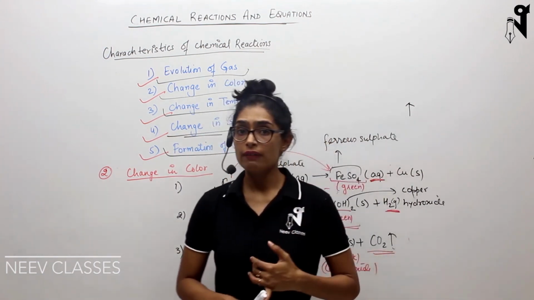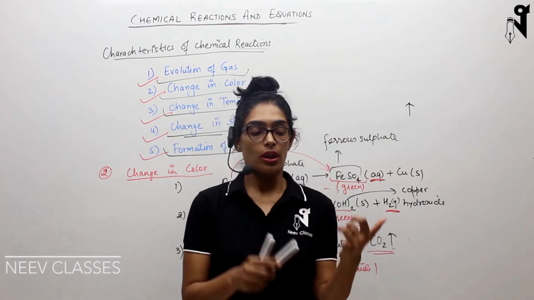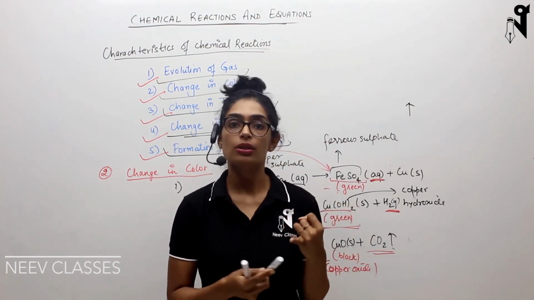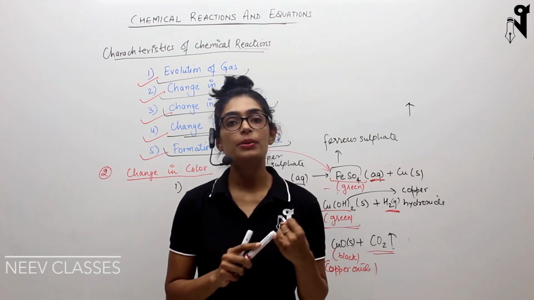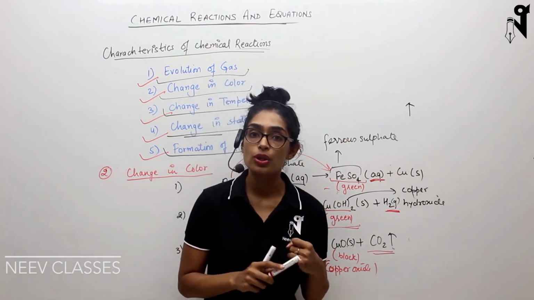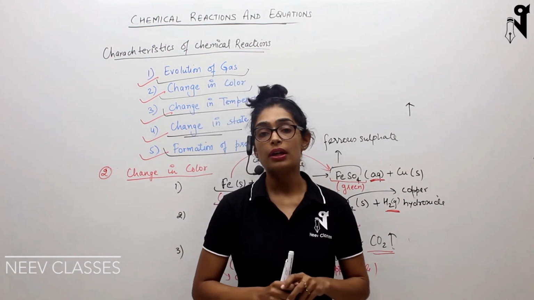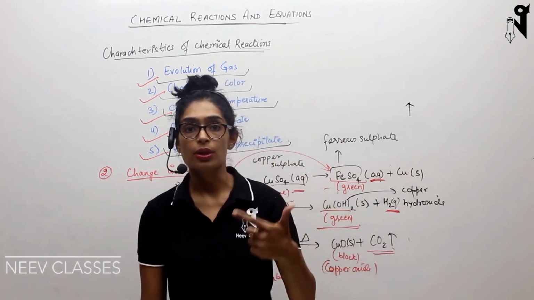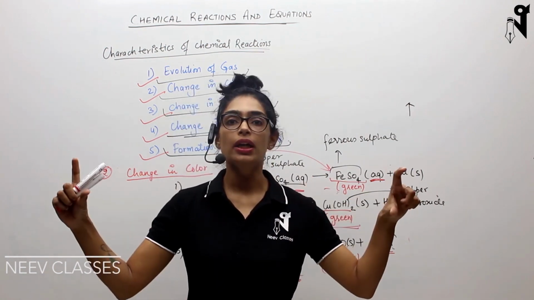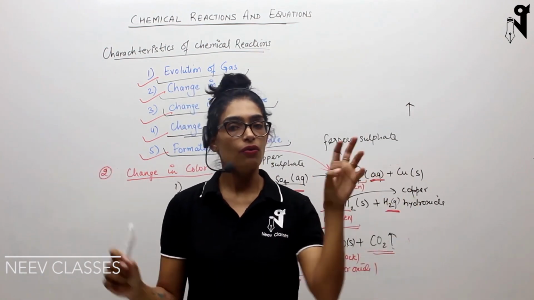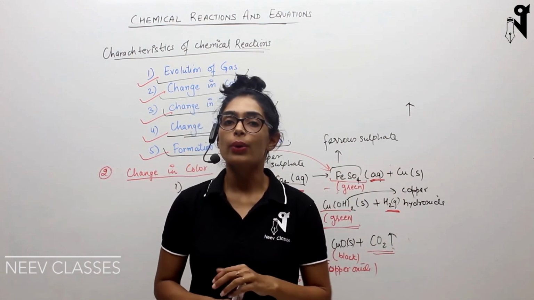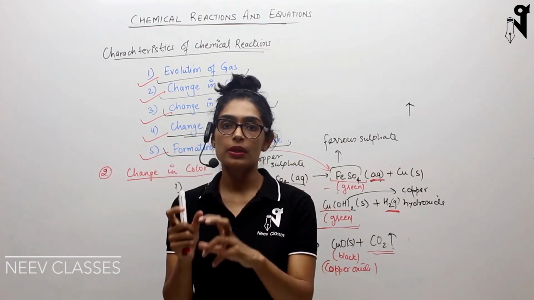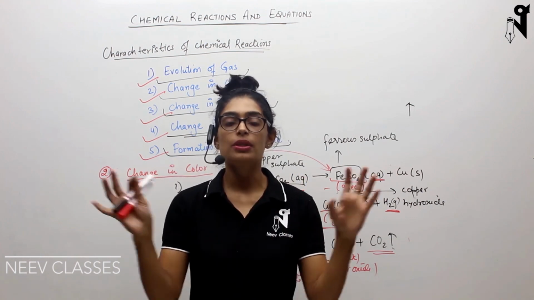So today what we have learned: what is a chemical reaction, what is chemical change, what is physical change, how to represent a chemical reaction, and what that representation is called. That representation is called chemical equation. What different ways a chemical equation can be written: one is word equation, second is symbolic representation. Word equation is like storytelling, how the reaction happened, everything you mention in word format, whereas symbolic representation is with the help of symbols of the elements, molecules and compounds. You represent the whole reaction.